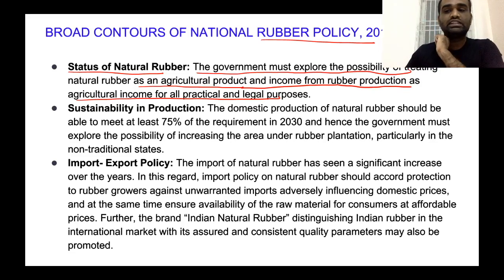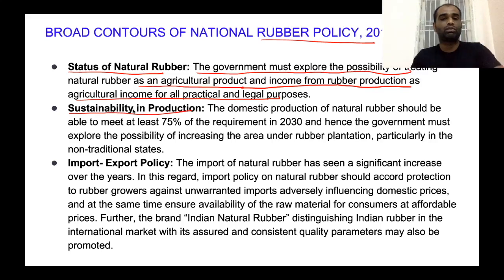One such advantage is easy access to credit for rubber plantations from banking institutions. And also there is no need for paying taxes to the central government as well as the state government if it is classified as agricultural income. Clear?